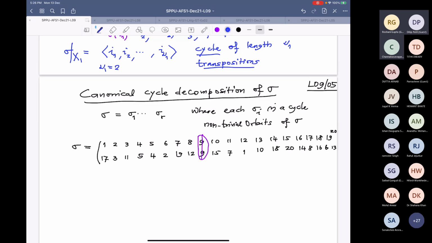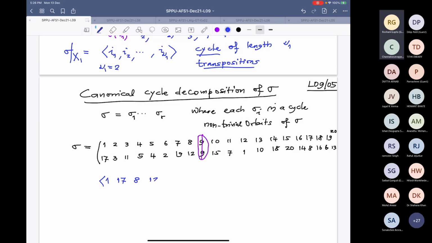All right. Now take the orbits. How do you compute the orbits? I start with the minimum possible element, that is 1. So I write 1. Where does 1 go under sigma? It goes to 17. So I write 17. Where does 17 go? 8. Where does 8 go?